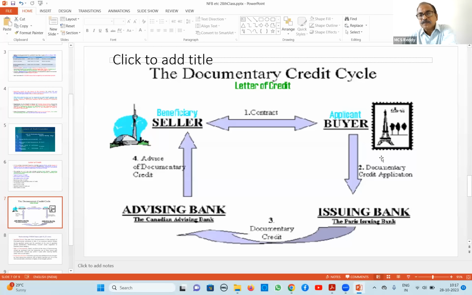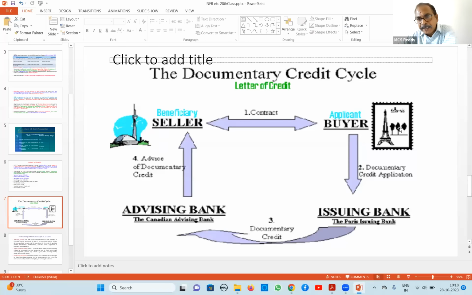your banker. What is that LC? This fellow will prepare material or machinery and he will send through shipping documents, bill of lading we call, through ship or airways or whatever mode. He will send the material and send all documents including invoice, airway bill or shipping bill, everything to our banker, so that on receipt of these documents, we will pay the amount to the seller on due date. If it is a demand bill, immediately.